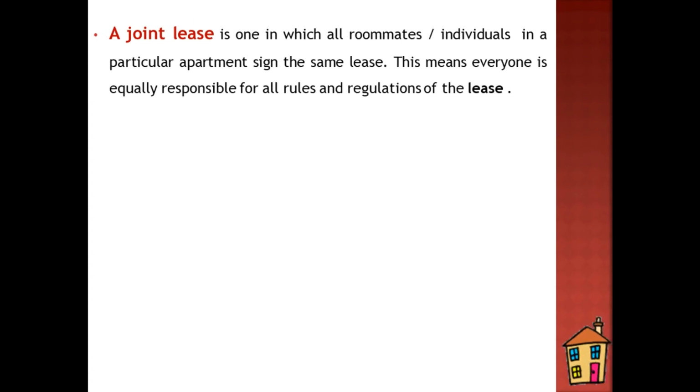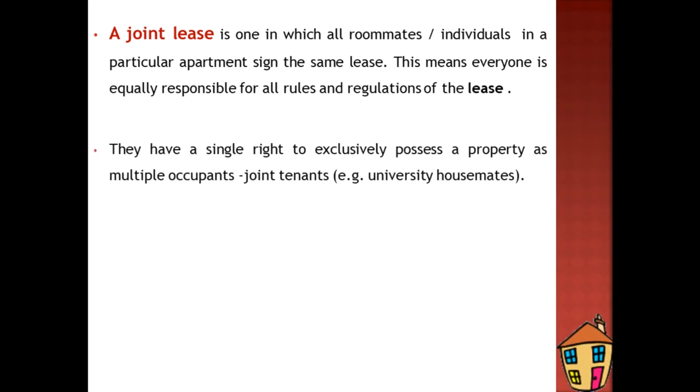Then a joint lease is one in which all roommates or all individuals in a particular apartment sign the same lease. This means everyone is equally responsible for all rules and regulations in that lease. They have a single right to exclusive possession of the property as multiple occupants, that is, they are joint tenants. For instance, university housemates are joint tenants. They have a joint lease.